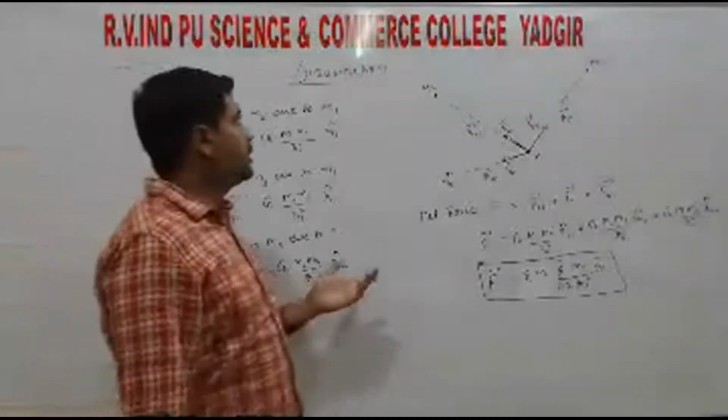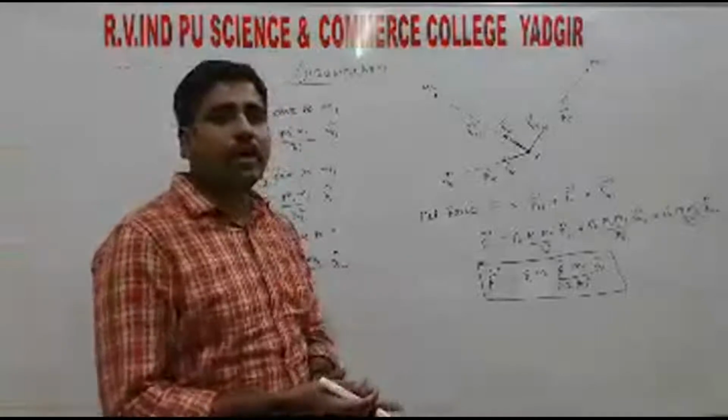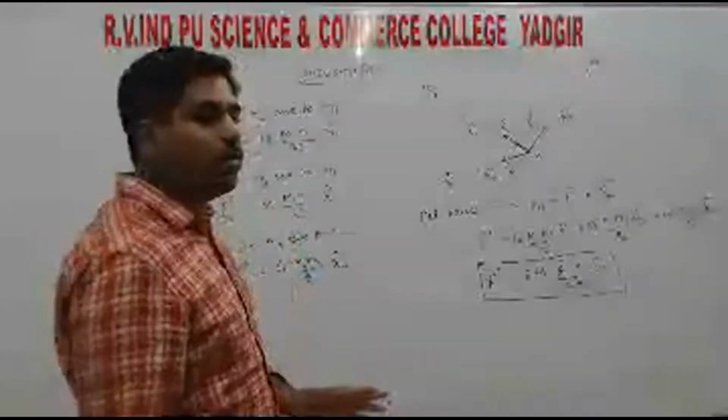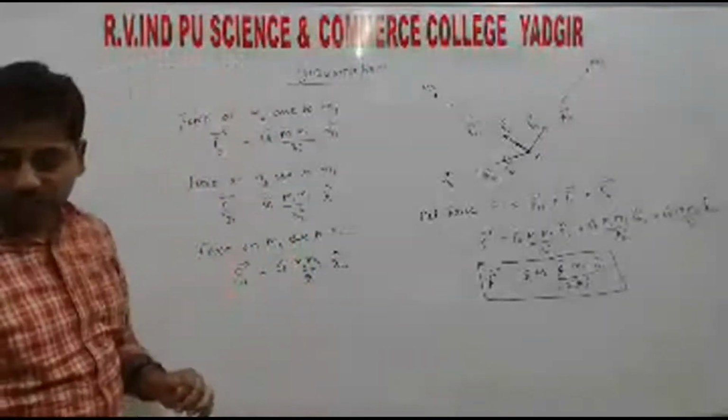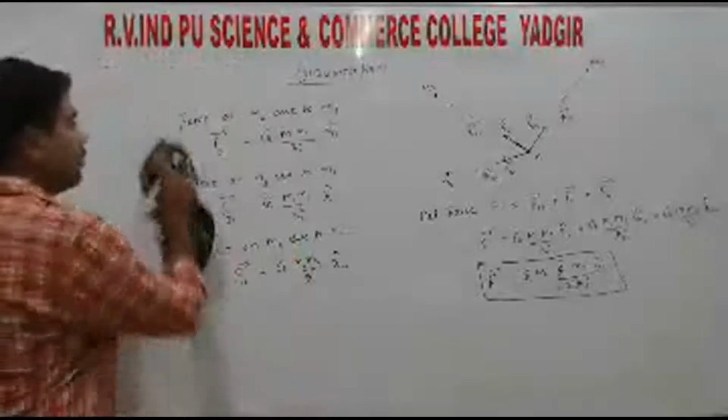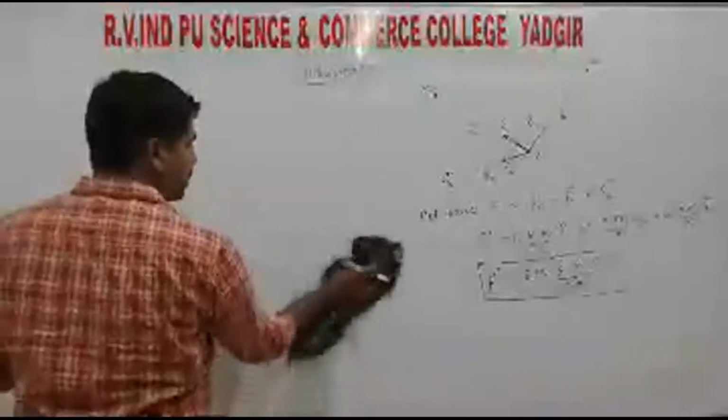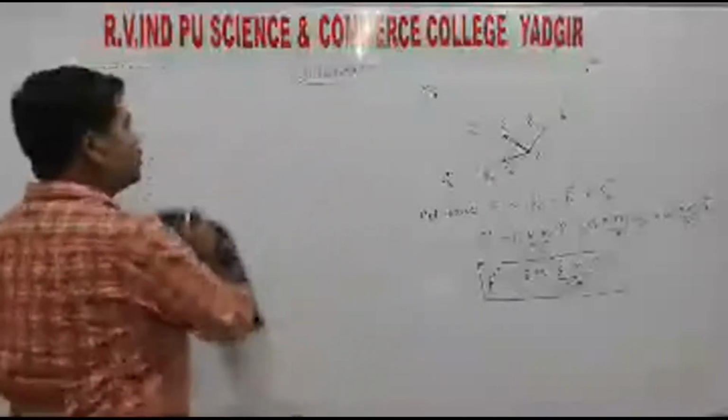So I already said gravitation is the force of attraction between any two bodies or any two masses. So hence gravitation is the weakest force among the fundamental forces, right?